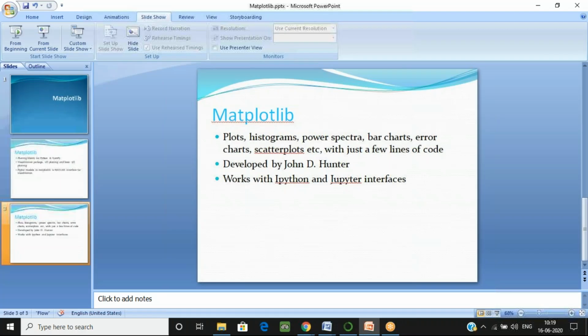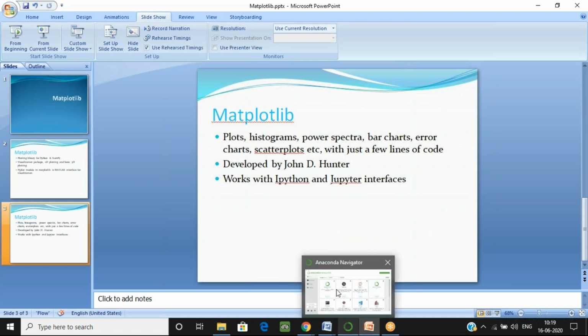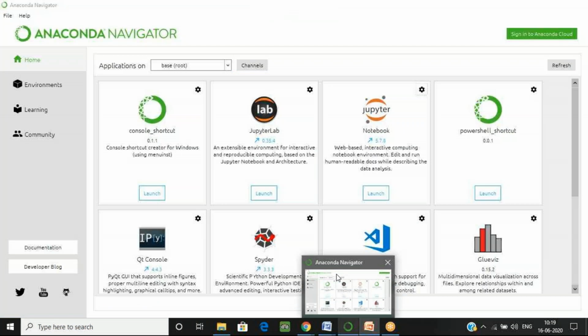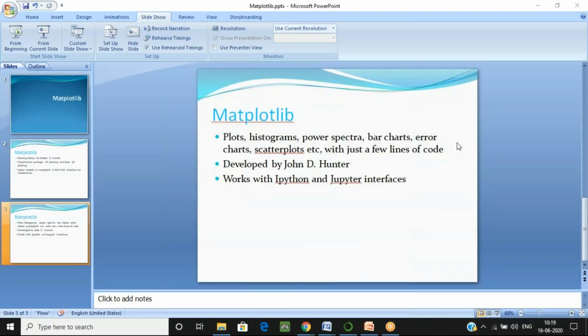This is all about Matplotlib. I hope you have an idea about the Matplotlib library, and I'm using Anaconda as the software. I hope you are all familiar with Anaconda. Yes, everyone is familiar with Anaconda. So you should know how to start it.